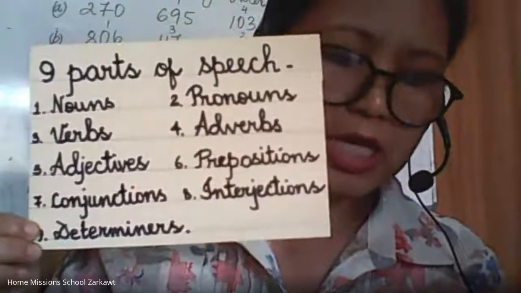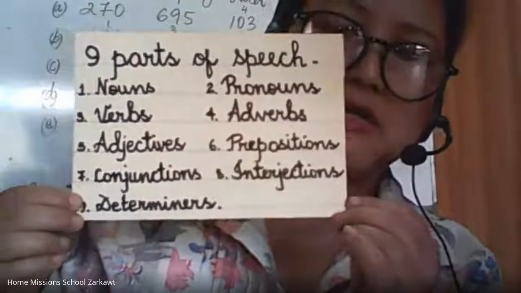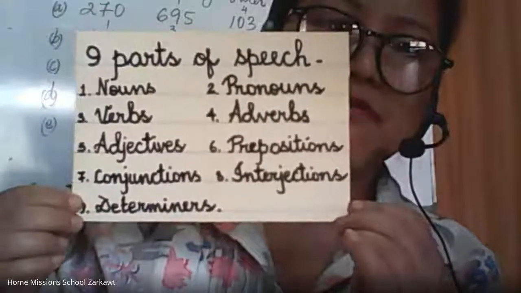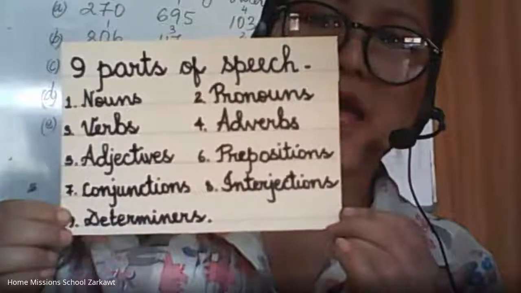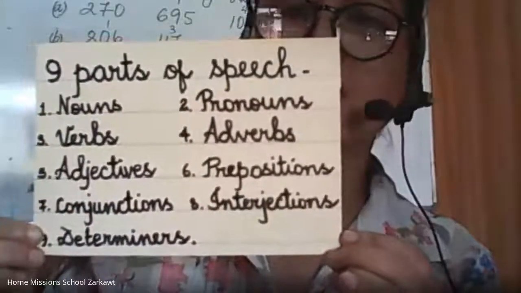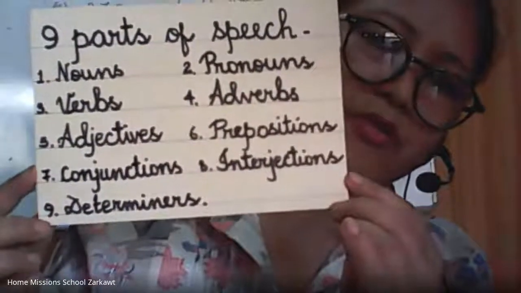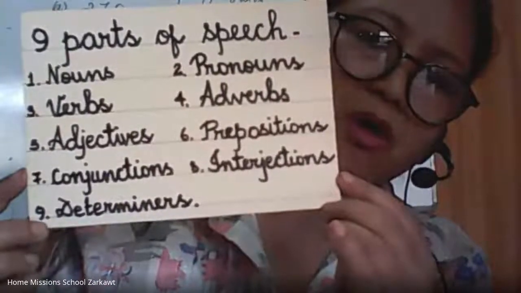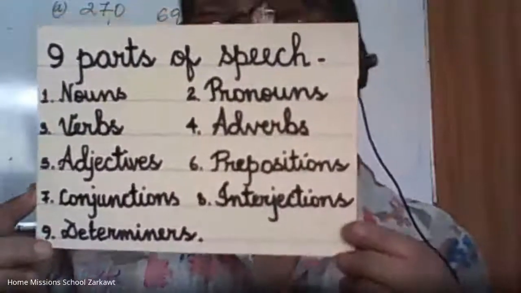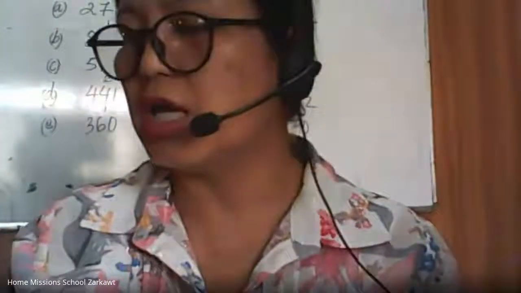So you will see in your textbook, it is not given according to what I write here, isn't it? But if you learn it this way, it will be much easier for you. All right. This is going to be easier for you. Can you see this paper? Can you read? Thumbs up. Okay, very good. So, the first one, let us talk about noun.